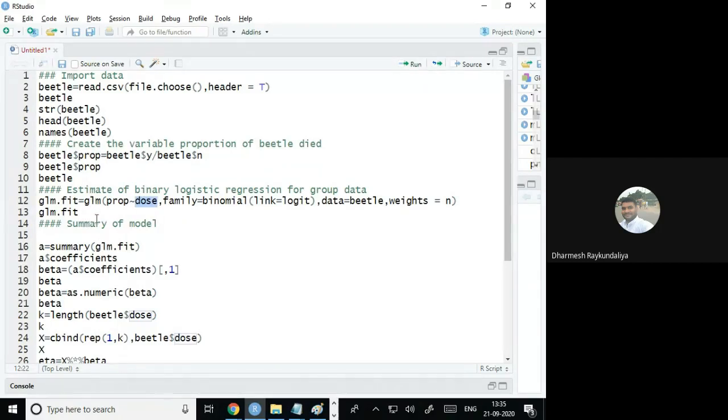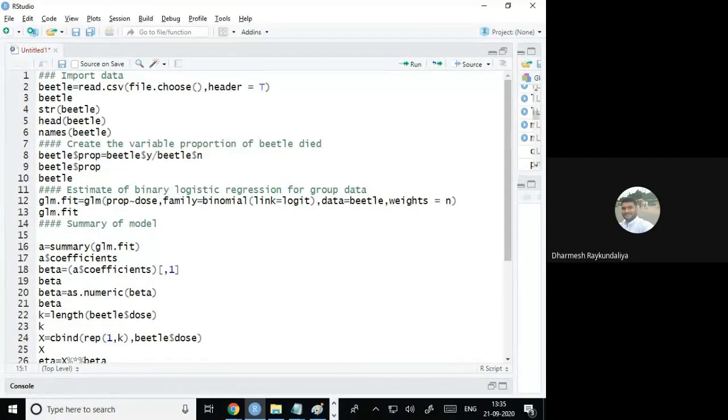Because I am using generalized linear models, the command name is glm. Because the response is binary, the family is binomial, link is equal to logit, data is stored into the beetle, and because it is group data, I have to assign the weights, and weight is nothing but the total number of beetles, and that is nothing but the n. That output I store into glm.fit. Find out the summary, and in the summary it is giving the estimate, standard errors, corresponding z value and the corresponding p value, so that I can take the decision whether the intercept and the regression coefficient are significantly important or not, significantly differ from 0 or not.